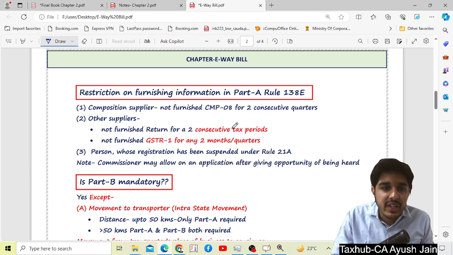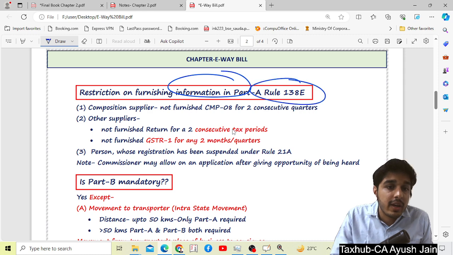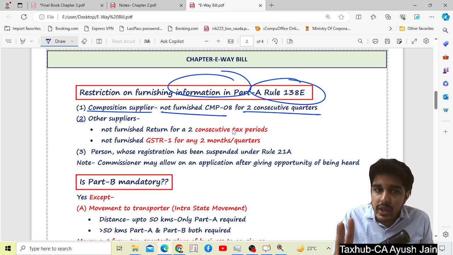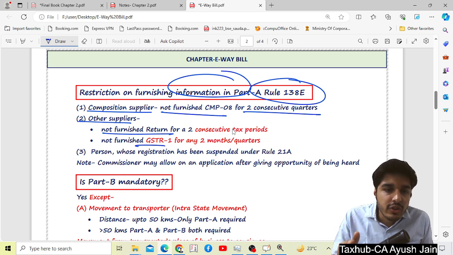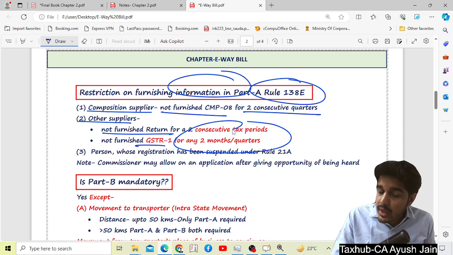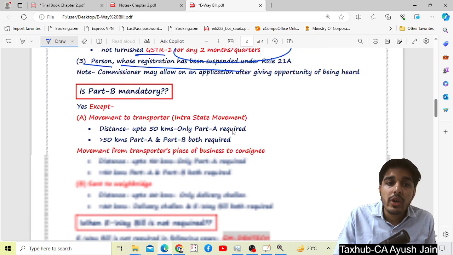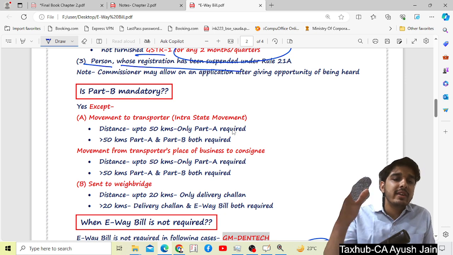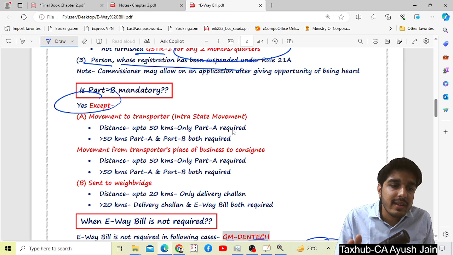Okay. So, restriction on furnishing information in part A: a composition supplier who has not furnished CMP-08 for two quarters, or another supplier who has not furnished the return or GSTR-1 for 2 months. Or one more case, a person whose registration has been suspended. Now, is part B mandatory? I would say yes, it is mandatory, but in certain cases it is exempt.